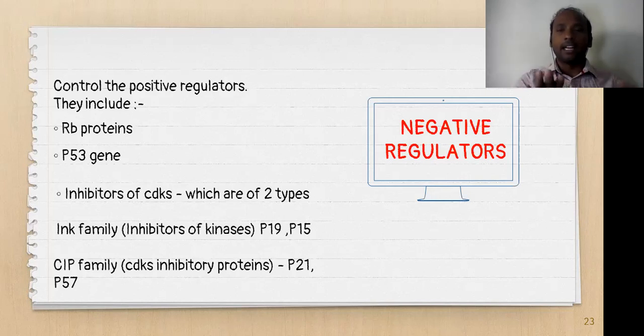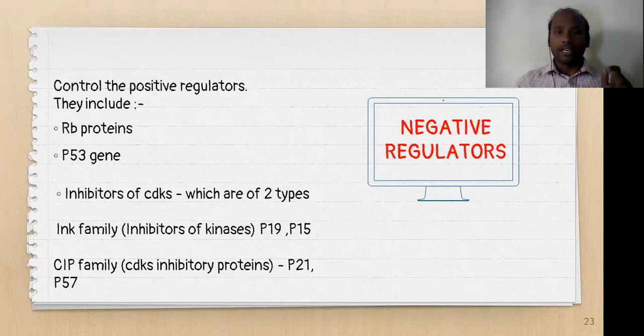Right? It's clear. Now the positive regulators and negative regulators have to be highly balanced. Then only can cell division take place. And I think it has been finished. I tried my level best to give you a brief introduction to the cell cycle and its regulation. You should remember a few important points. First, eukaryotic cell division is highly complex and can be divided into interphase and mitotic phase. The interphase has the G1 phase, S phase, and G2 phase. The mitotic phase has prophase, metaphase, anaphase, telophase, and finally cytokinesis.